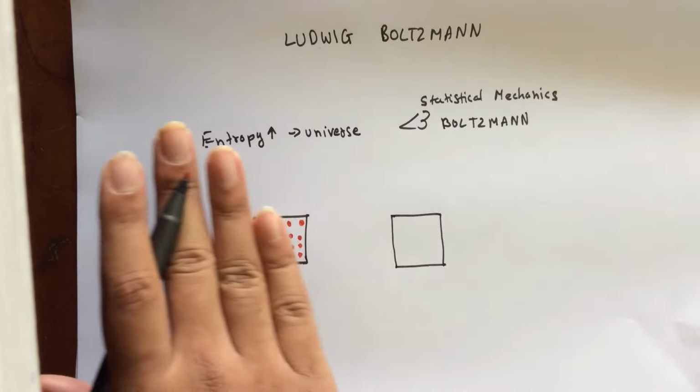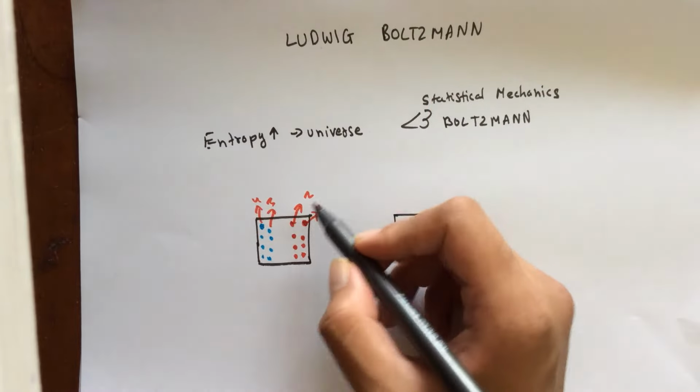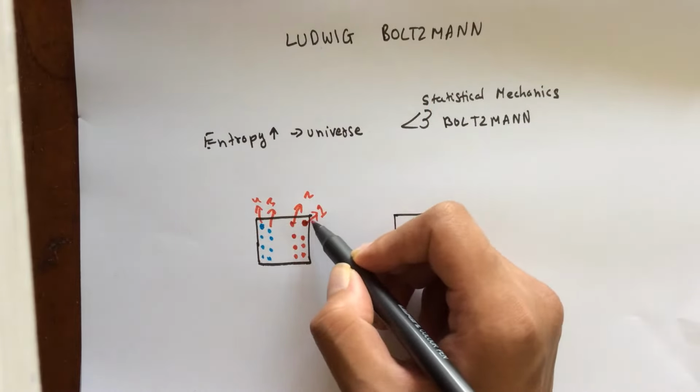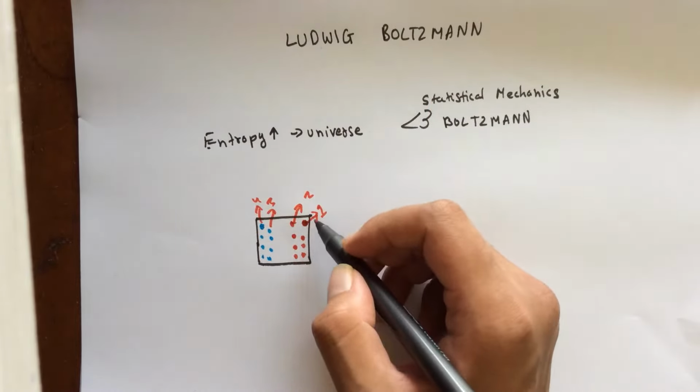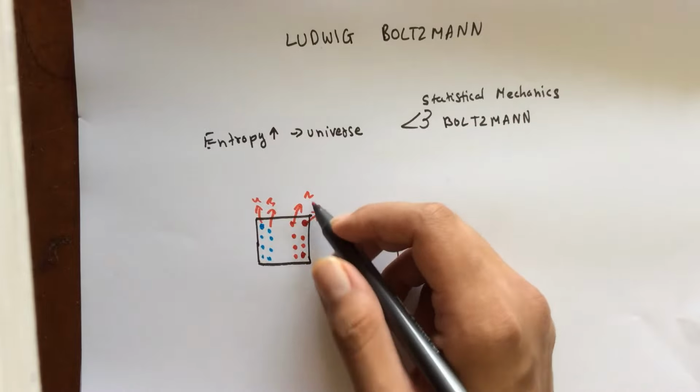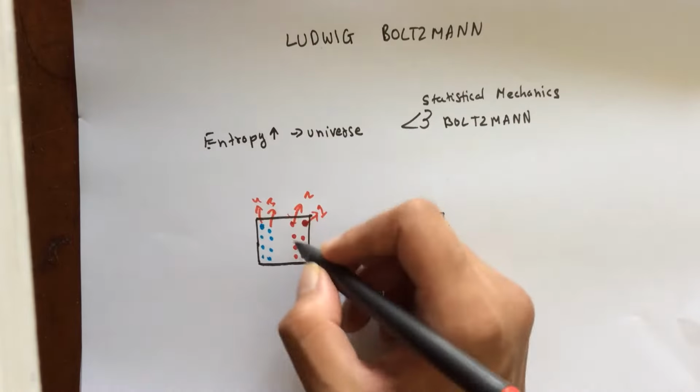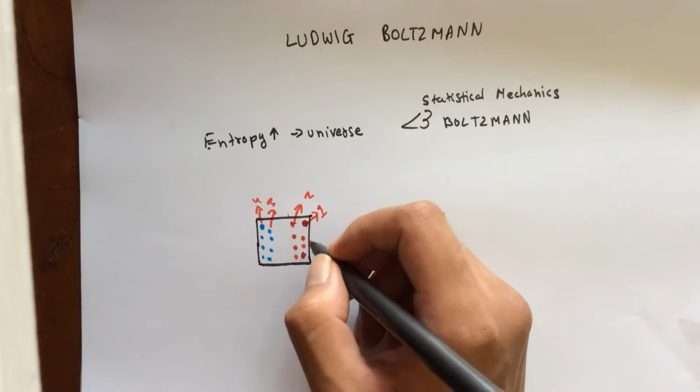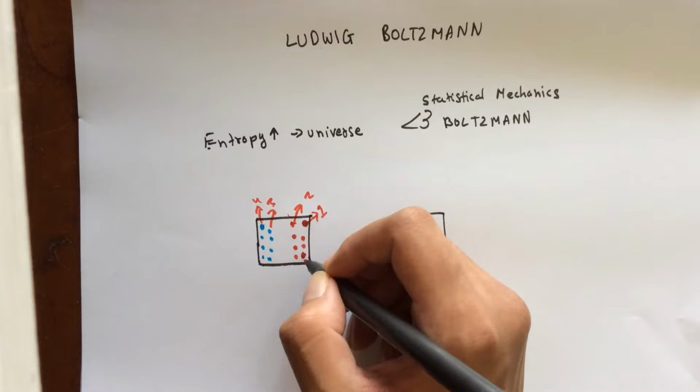However, if I went around naming the individual molecules, let's say I assign this molecule number 1, like we assign humans names, I assign this as number 2, this molecule as number 3, and this is number 4, and so on and so forth. Then I cannot really figure out whether this molecule is here at time equal to 1 second, or whether this molecule is over here at time equal to 2 seconds. They might have swapped, right? So I, as the observer, know the macro situation, but I cannot pinpoint each molecule individually and say where that molecule is.